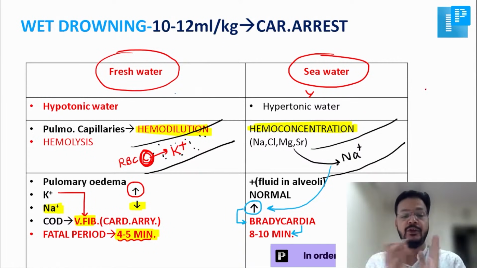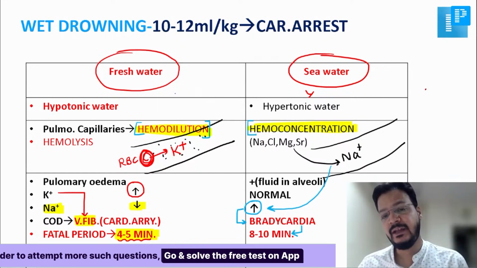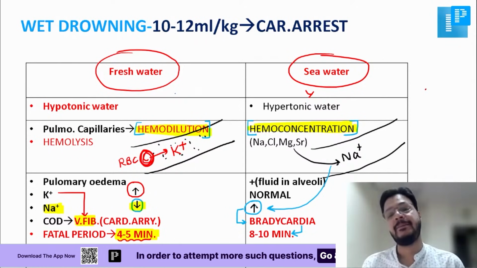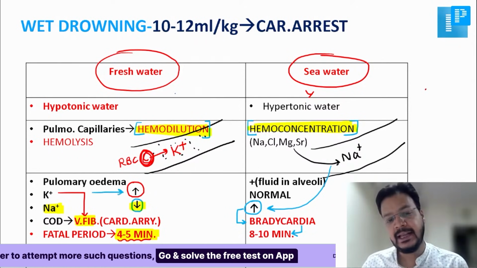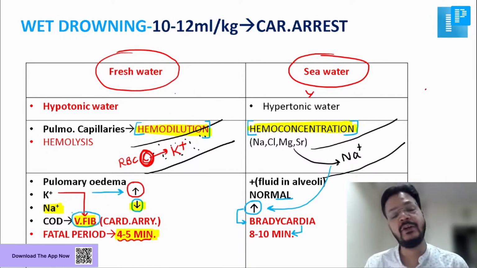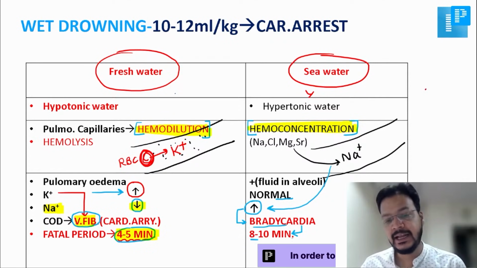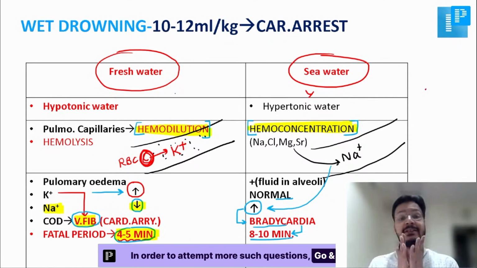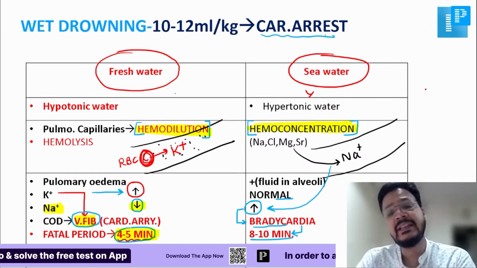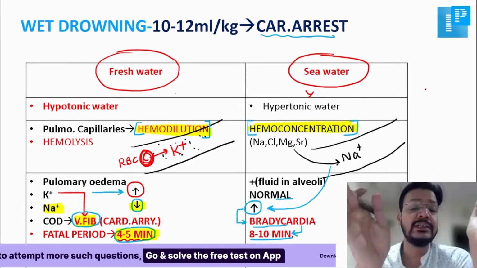This is very important, so just concentrate. Freshwater drowning: hemodilution. Seawater drowning: hemoconcentration. Freshwater drowning: hyponatremia. Seawater drowning: hypernatremia. Freshwater drowning: hyperkalemia. Seawater drowning: potassium normal. Freshwater drowning: hyperkalemia causes ventricular fibrillation, death in 4 to 5 minutes. Seawater drowning: hypernatremia causes bradycardia, death in 8 to 10 minutes. In both, because both are wet drowning, the cause of death is cardiac arrest; one due to ventricular fibrillation, another due to bradycardia. I think you got this very important table in your mind.